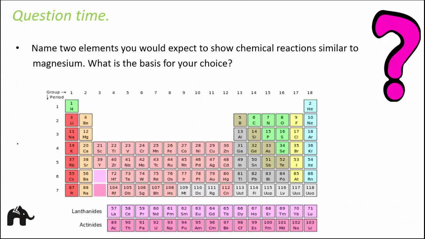Name two elements you would expect to show chemical reactions similar to magnesium. Now, if we expect similar chemical properties, that means we are talking about elements which are in the same group. Only then they will have similar properties, right? So, any element in the same group as magnesium. Where is magnesium? It is in group 2. So, any element in this group will do. So, here we have to name two such elements. It could be calcium, strontium, because they all lie in the same group.